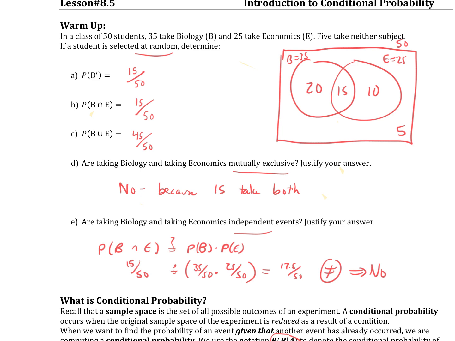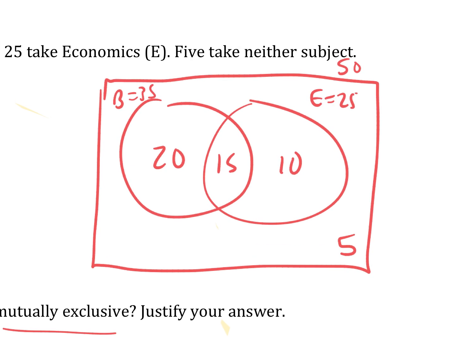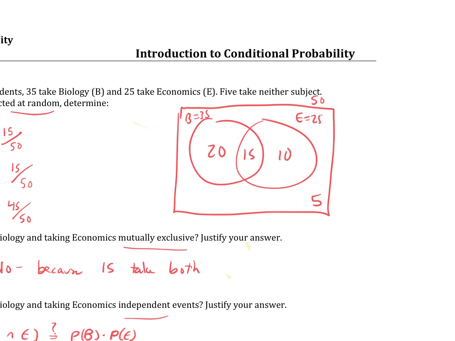And as long as I'm here, let's talk about this. 15 out of 25 people in economics are taking both. 15 out of 35 in bio are taking both. Maybe that's not a good way to explain it.